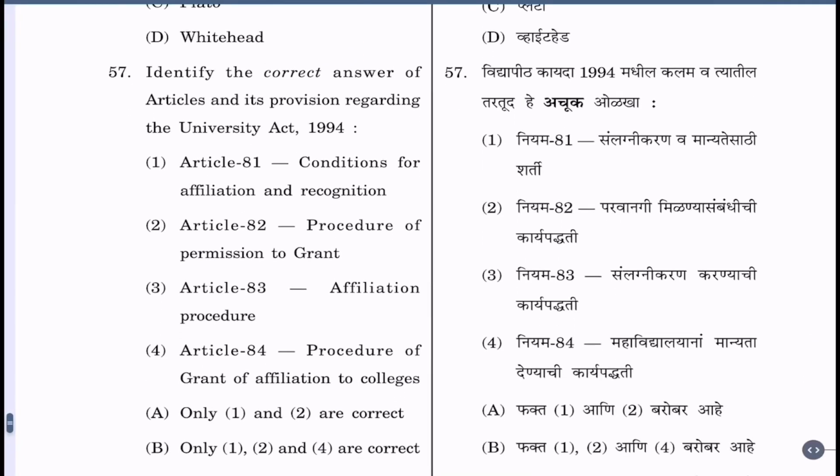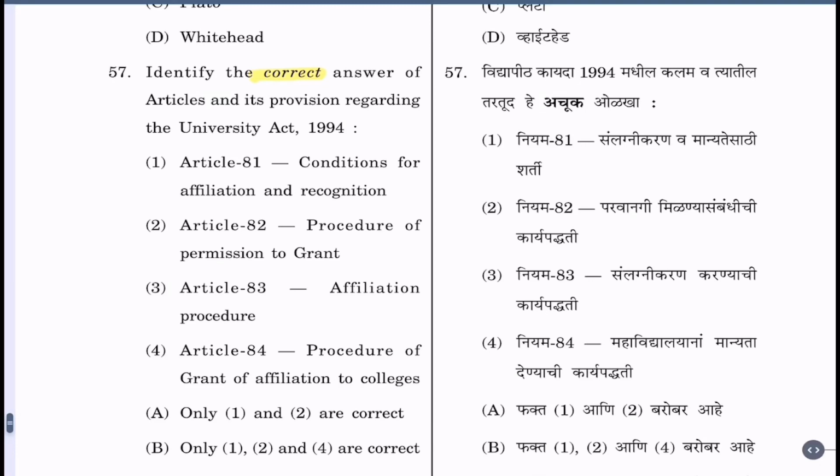Question 57. Identify the correct answer of articles and its provisions regarding the University Act 1994. Article 81. Conditions for the affiliation and recognition. Article 82. Procedure of permission to grant. Article 83. Affiliation procedure. Article 84.